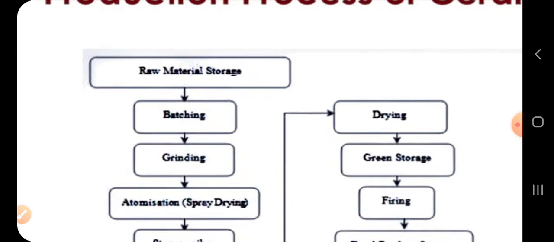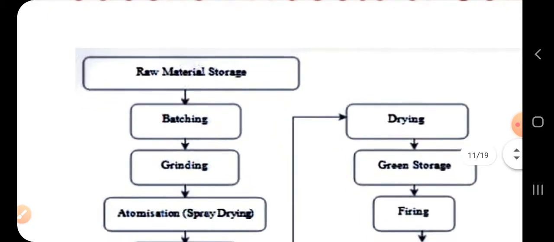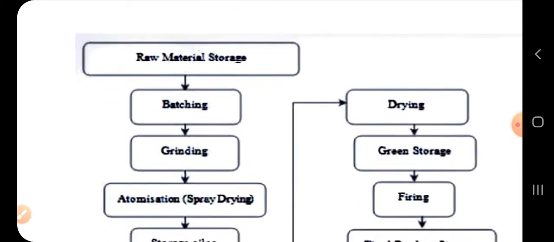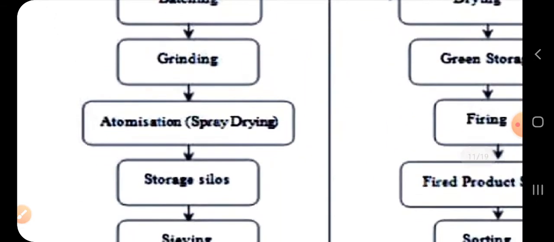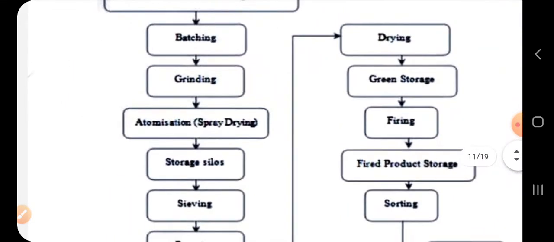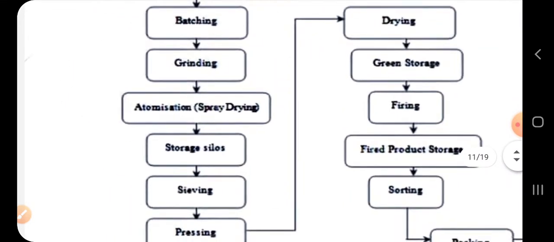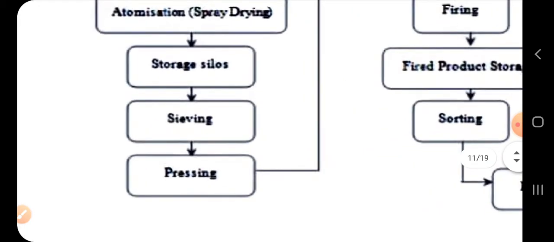Whichever raw materials we discussed are distributed into batches, and then after batching it is taken for grinding. After grinding, the next step is atomization, that is, it is spray dried, and silos are formed as a mixture of these raw materials.